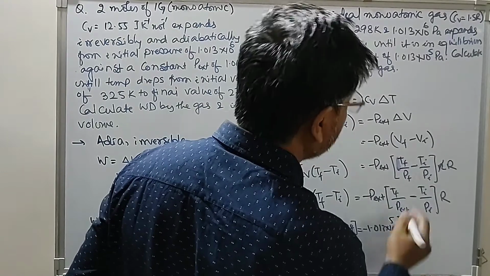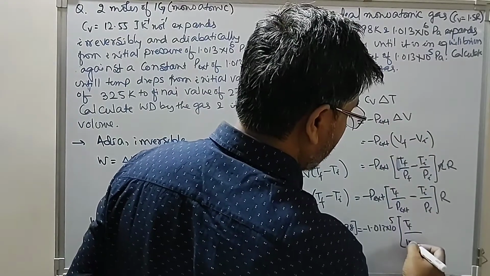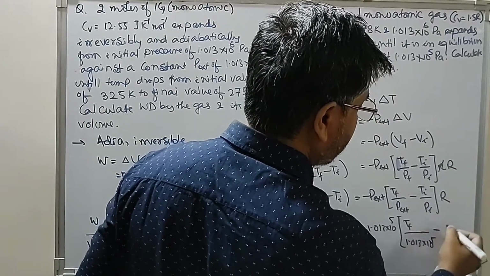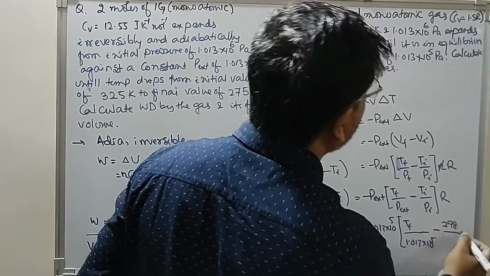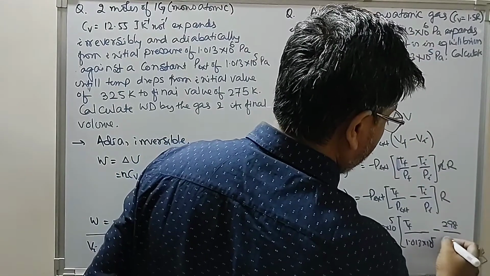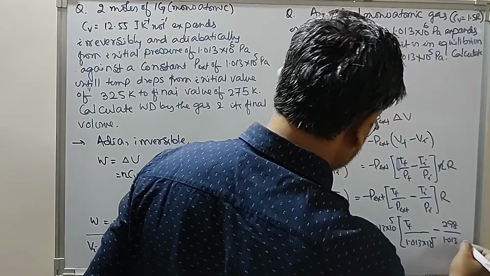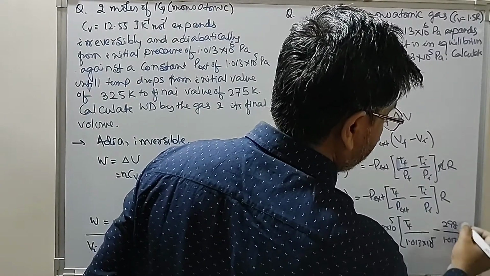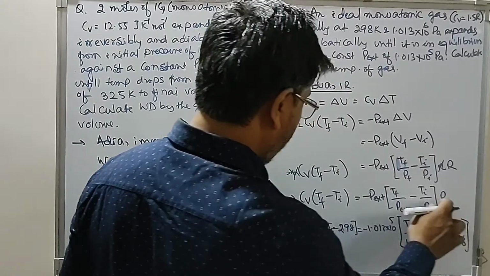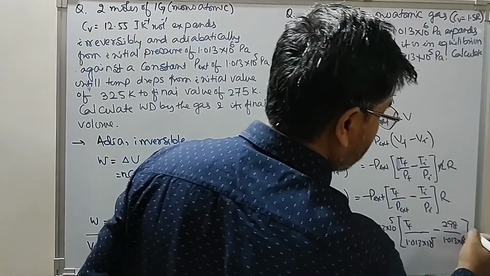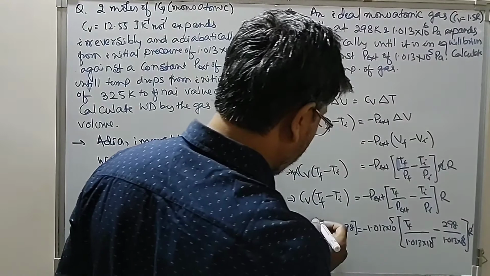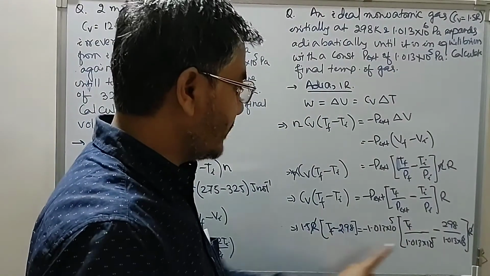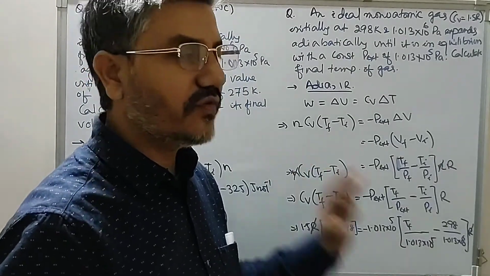P external is the final pressure, 1.013 x 10^5, minus Ti 298 over Pi, 1.013 x 10^6, into R. R and R will cancel out. So we are left with this T final. We have to solve this equation to find the value of the final temperature.